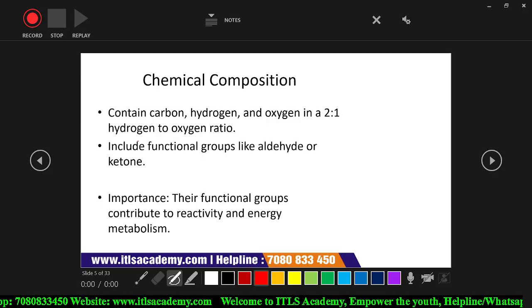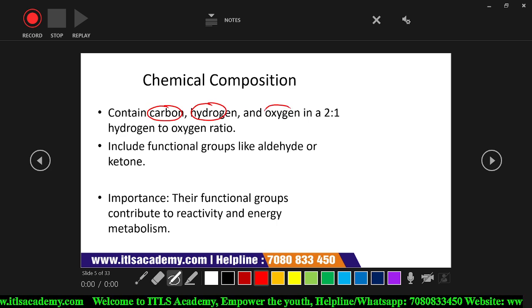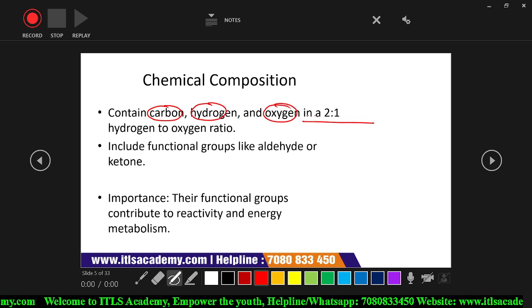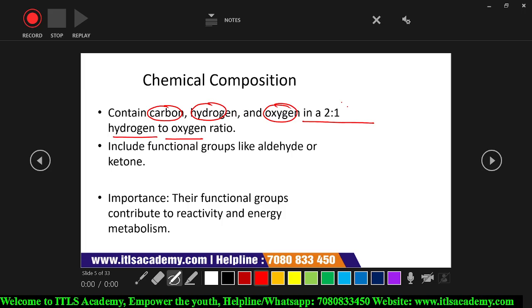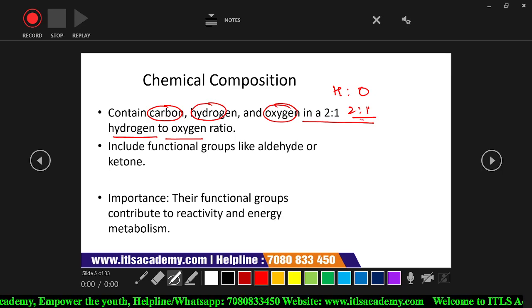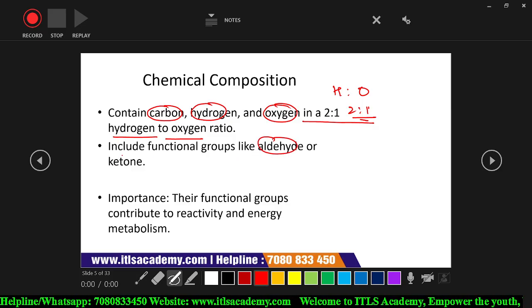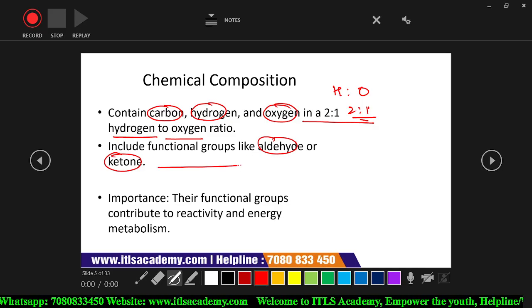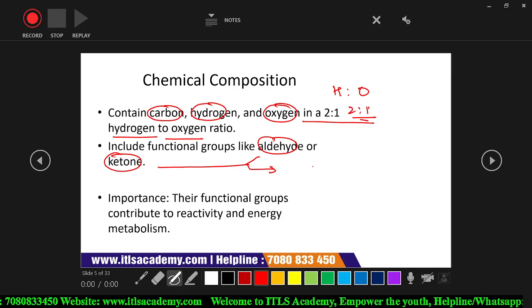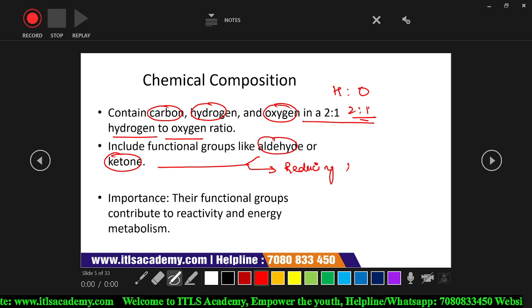Then chemical composition. Monosaccharide is composed of three atoms, that is carbon, hydrogen and oxygen, and the ratio of hydrogen to oxygen is 2:1. Then functional groups are also present, that is the aldehyde group and the ketone group. When these aldehyde and ketone groups are present in the monosaccharide, then that sugar is known as a reducing sugar.